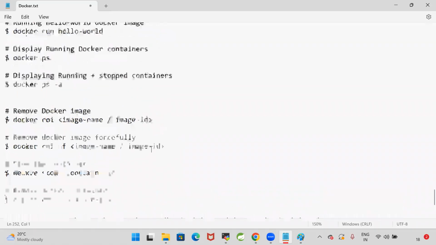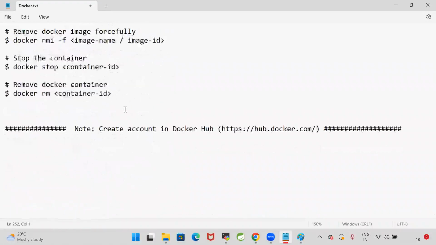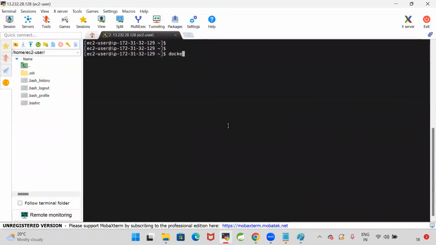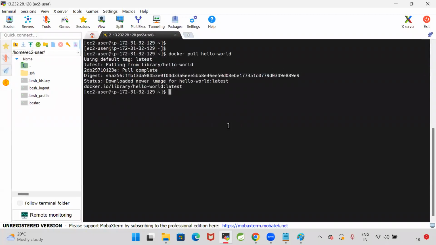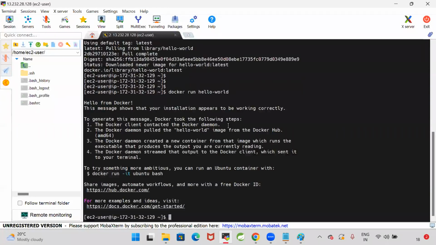Now, delete all the stopped containers and unused images. For example, I will go for docker pull hello-world. I have removed that image, so it is pulling that image. That image got pulled. Then go for docker run hello-world.